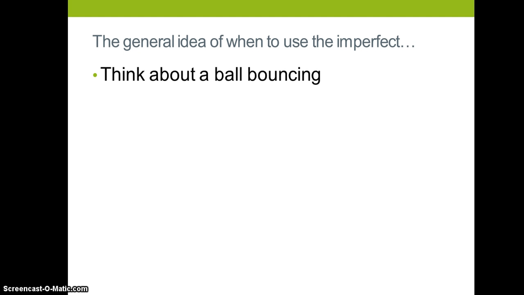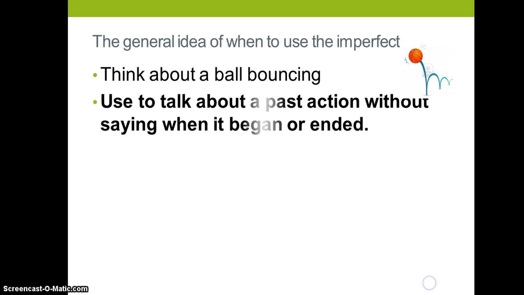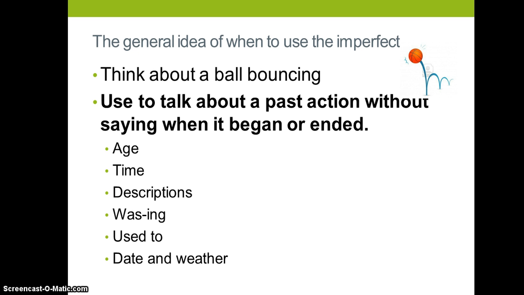The imperfect, you should think of a bouncing ball because like in this image, you see that it goes up, it comes down, it goes up, it comes down, it goes up, it comes down. So what we're talking about in the imperfect is there's an action that happened in the past and we don't know exactly when it began or when it ended. It can also be something that's very continuous and ongoing in the past. And so it's important for you to realize we don't really know anything specific about when it began or when it ended. Here you'll see a list, and some of them you've been given already.